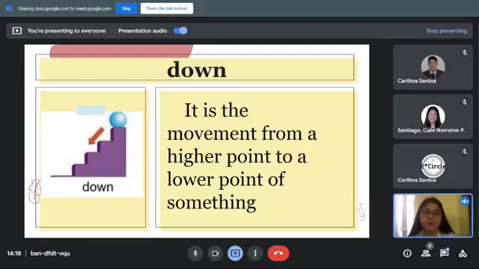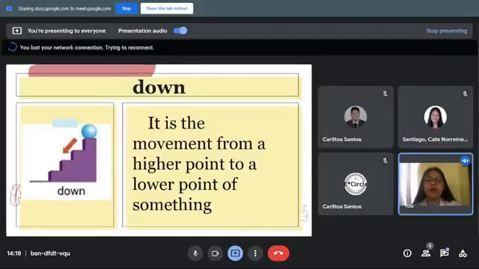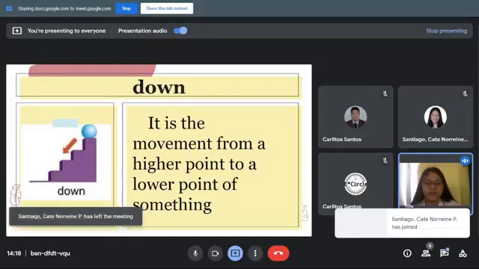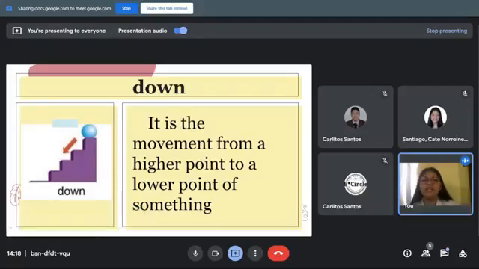Let me read it for you. Down, it is the movement from a higher point to a lower point of something. We can see here that the ball is moving downwards from the top of the stairs. Again, down, it is the movement from a higher point to a lower point of something.